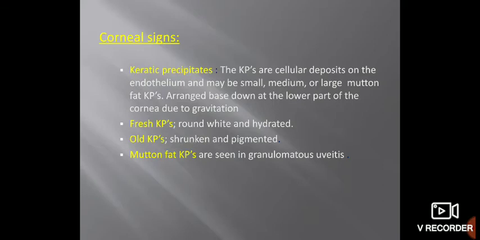Another type, as I've told you, in the difference between granulomatous uveitis and non-granulomatous uveitis, granulomatous uveitis is characterized by mutton fat KPs. Mutton fat KPs are greasy and larger in size. They are seen specifically in granulomatous uveitis. Here on the left side you can see small KPs, while on the right side you can see large KPs. These large KPs are like mutton fat KPs. So it is a feature of granulomatous uveitis.